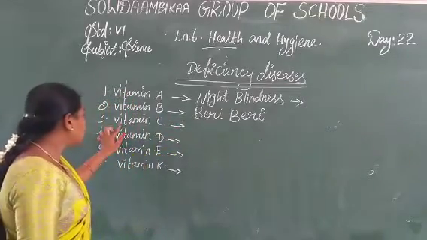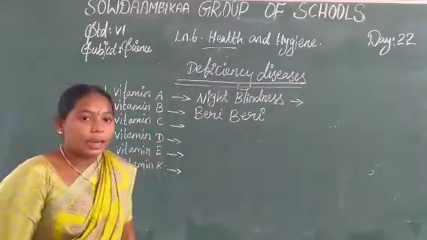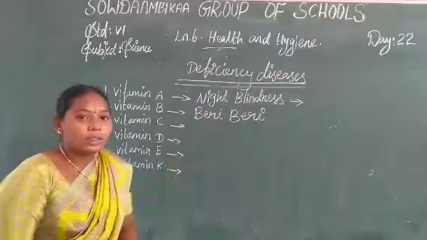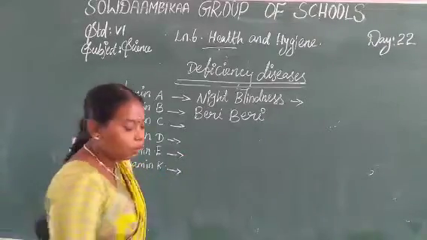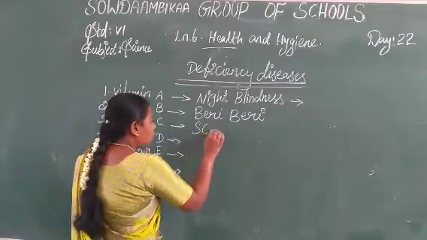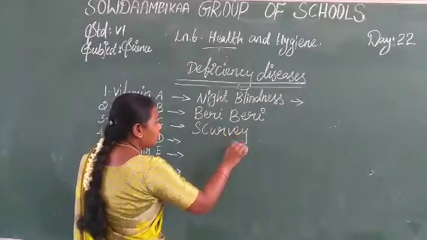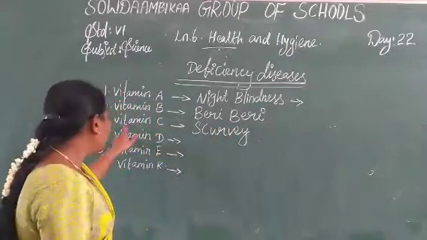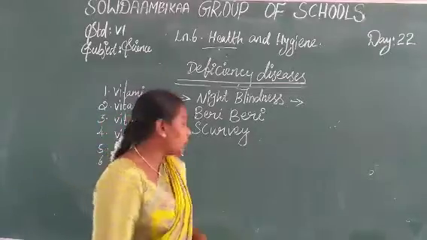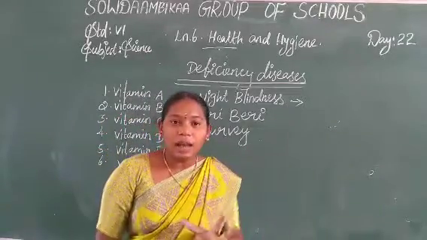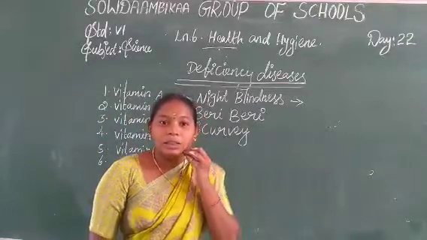The next one is vitamin C. Vitamin C deficiency is scurvy, S-C-U-R-V-Y. Scurvy affects your teeth.